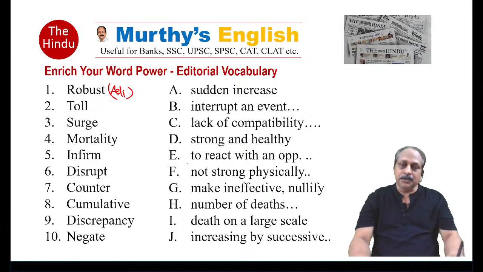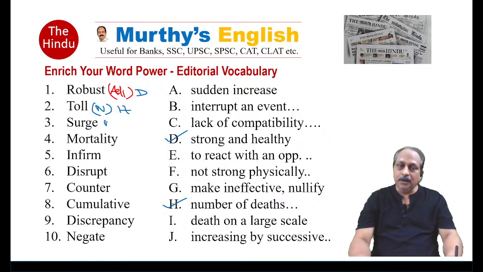Robust means what? Strong and healthy. You can also think of the word vigorous. Answer is D. Toll, death toll. Part of speech, noun. What is the meaning of that? Number of deaths, not the casual deaths, number of deaths based on a particular accident or a particular disease. Then we use the expression death toll. Part of speech, noun, answer H.